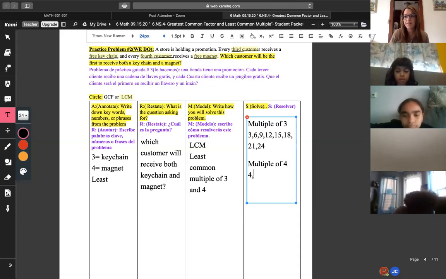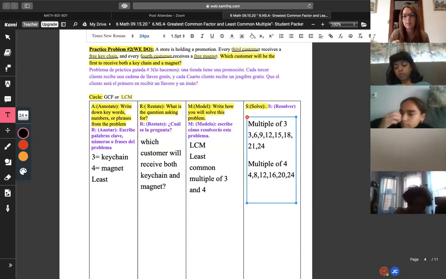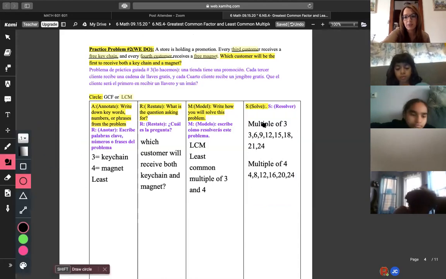We're going to skip count by 4. 4 times 1, 4. 4 times 2, 8. 4 times 3 is 12. 4 times 4 is 16. 4 times 5, 20. And 4 times 6 is 24. Now we're going to circle what numbers they both share. If I look at 3 and 4, they both share a 12. So I'm going to circle 12 on 3.